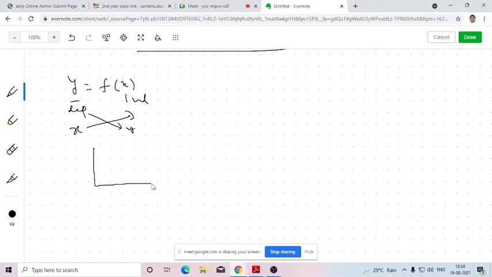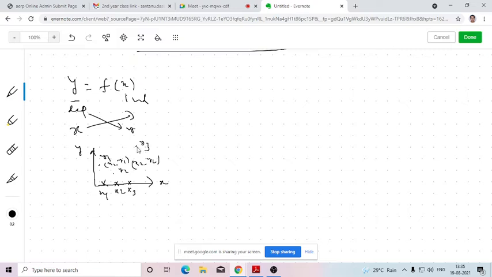So I am considering a two-dimensional real plane, with the x axis and the y axis. I consider input x1, and corresponding to that I get the output y1. So the coordinate of this point is (x1, y1). For x2, the output is y2, so the point is (x2, y2). For x3 I get y3, and so on.